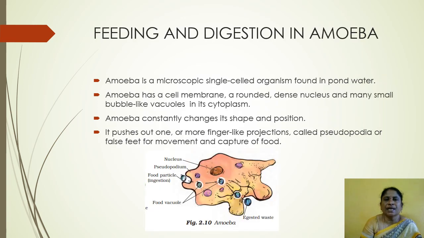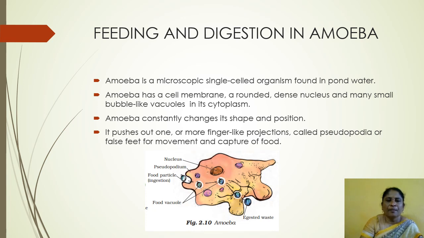Feeding and digestion in amoeba. Amoeba is a microscopic single-celled organism found in pond water. It cannot be seen with the naked eye. It can be seen with a microscope. Amoeba has a cell membrane, a rounded, dense nucleus and many small bubble-like vacuoles in its cytoplasm.